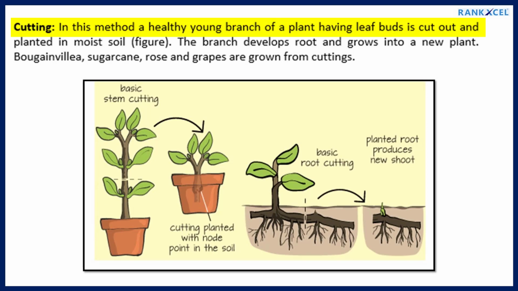Cutting. In this method a healthy young branch of a plant having leaf buds is cut out and planted in moist soil. The branch develops roots and grows into a new plant. Bougainvillea, sugarcane, rose and grapes are grown from cuttings.